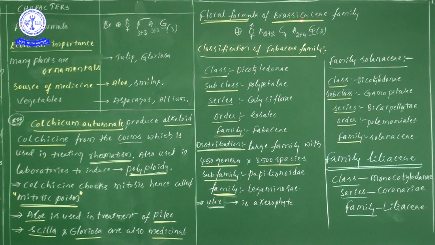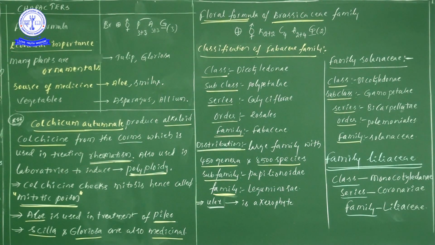So without studying this much huge information, the entire information we can understand under this particular floral formula. Now, what is the condition here? Actinomorphic, bisexual, which means both reproductive systems are present. Next, K, C, A, G: first one is calyx, second is corolla, third is androecium, and fourth is gynoecium.